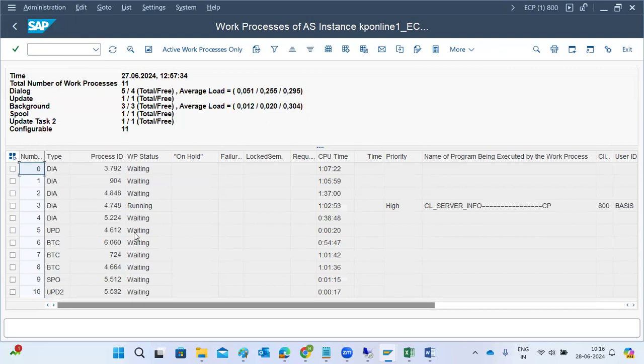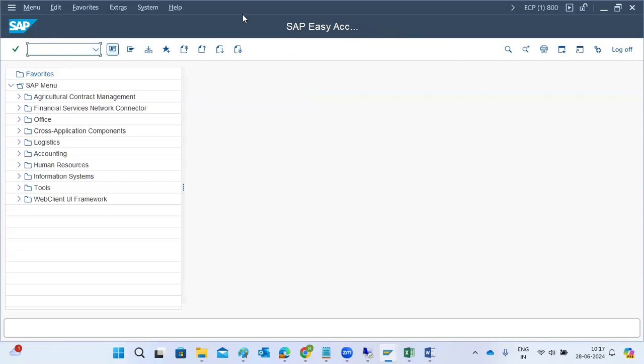So depending on the situation, we need to act accordingly. For this issue, we need to go for this particular solution. There is no single particular solution for this. The only thing is, if the user is not active and not doing anything, then we can delete it directly. But if the user is active and doing something, we have to inform them. Even if he is not responding, and because of this user we are facing multiple issues, we can take the approval and directly delete that user. Delete means the user session, we can delete it. Okay, thank you.